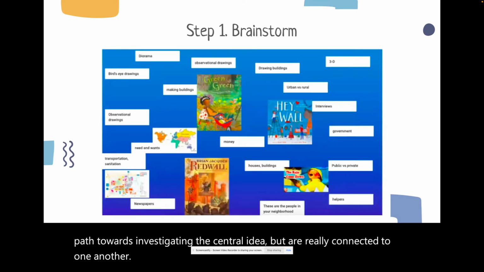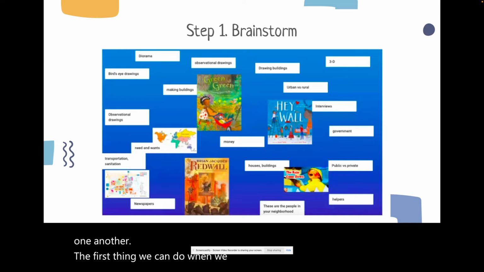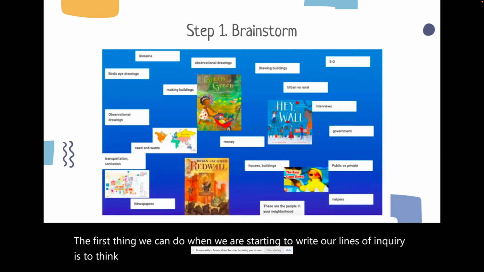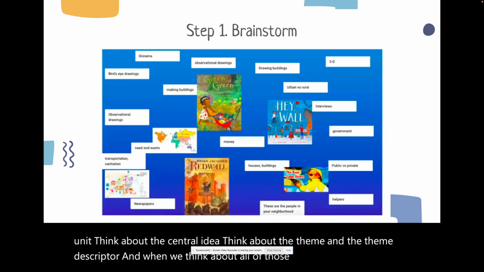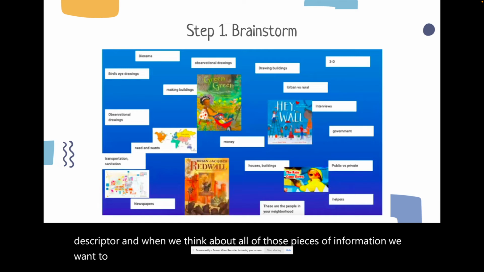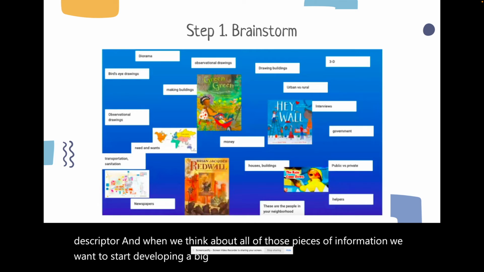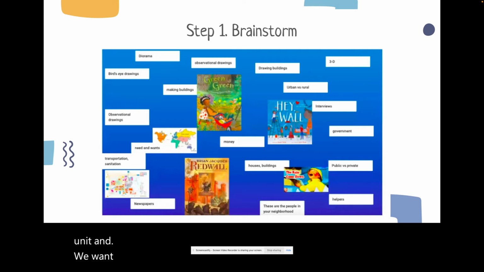The first thing we can do when we are starting to write our lines of inquiry is to think about the subject standards that are going to be included in the unit. Think about the central idea. Think about the theme and the theme descriptor. And when we think about all of those pieces of information, we want to start developing a big picture of what could be included in our unit. And we want to start getting those ideas down on paper.